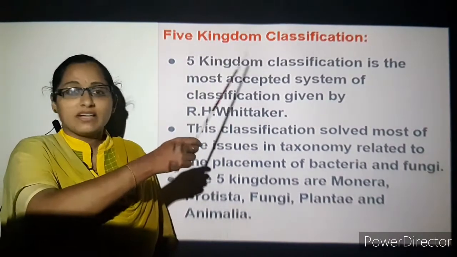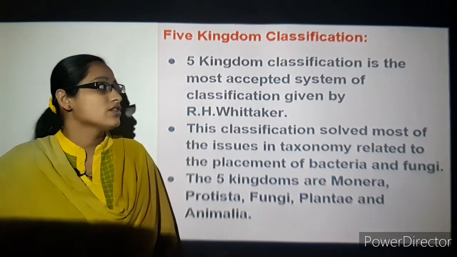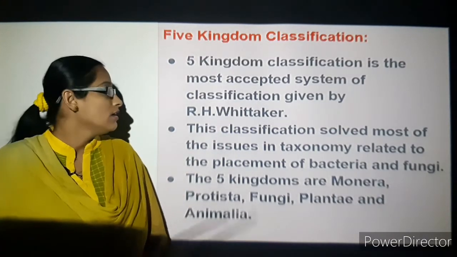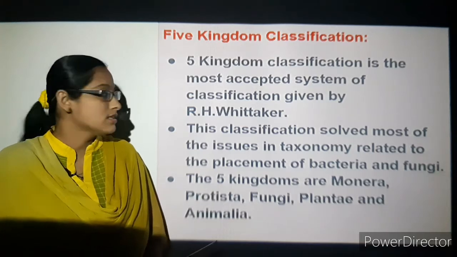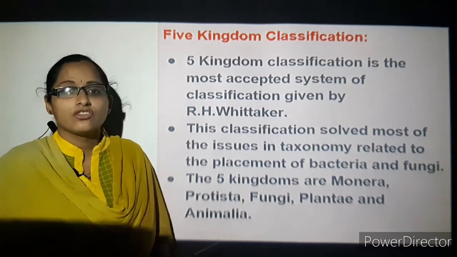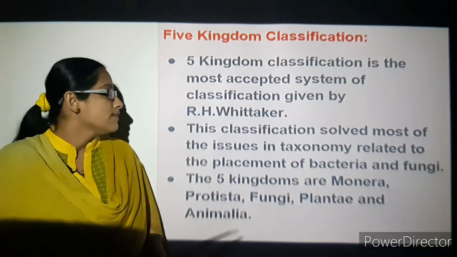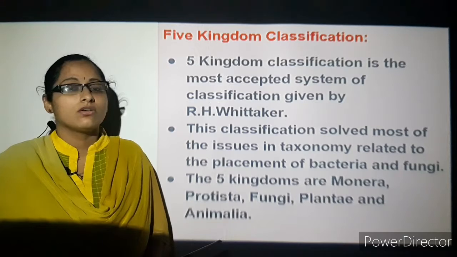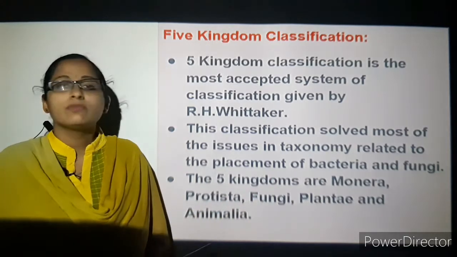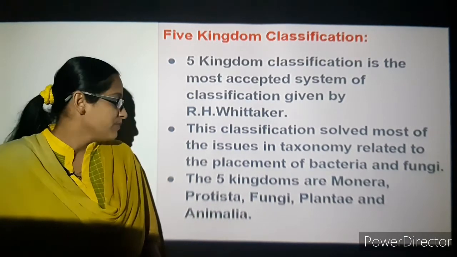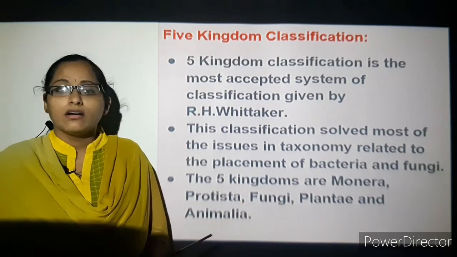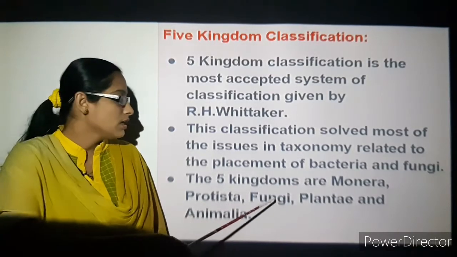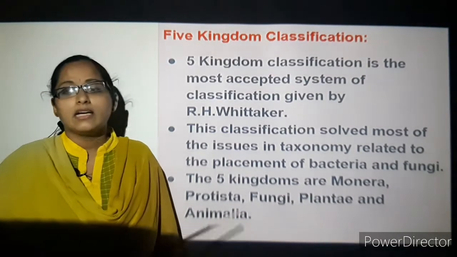So it's the 5 kingdom classification. The 5 kingdom classification is the most accepted system of classification, given by R.H. Whittaker. He's a scientist who is behind the classification of the kingdoms. This classification solved many of the issues related to the taxonomy, the placement of bacteria and fungi. The 5 kingdoms, as per the classification, are: kingdom Monera, kingdom Protista, kingdom Fungi, Plantae and Animalia.